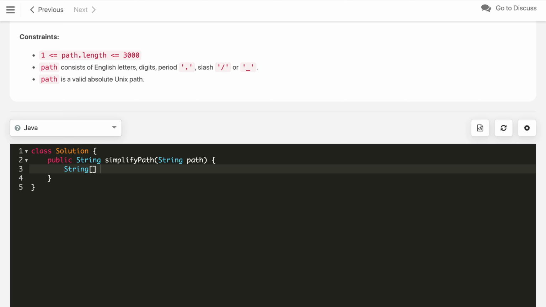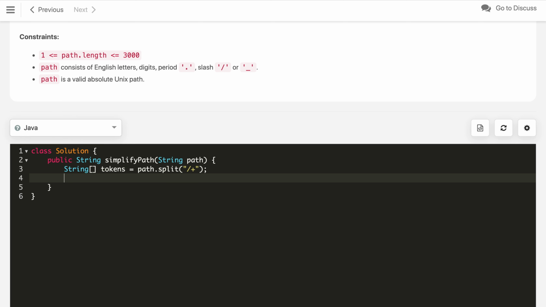First let's split the path into a token array, let's say tokens, using path dot split. In the split method we will pass slash plus, which takes care of multiple slashes as well and splits based on them. After that we need a stack where we will add the strings, which are directory names. Let's call it stack, new stack.